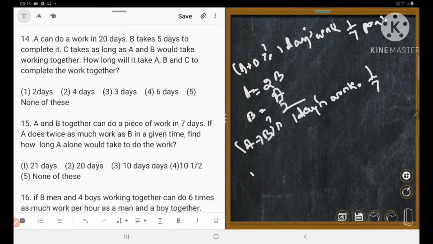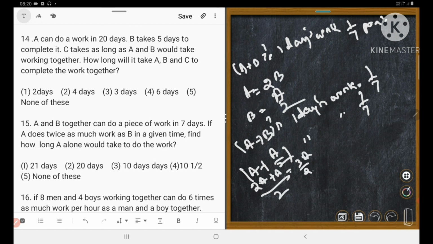That means A plus A by 2, 1 day's work is 1/7. Similarly, 2A plus A is equal to 3A upon 2 is equal to 1 upon 7. Could you understand?